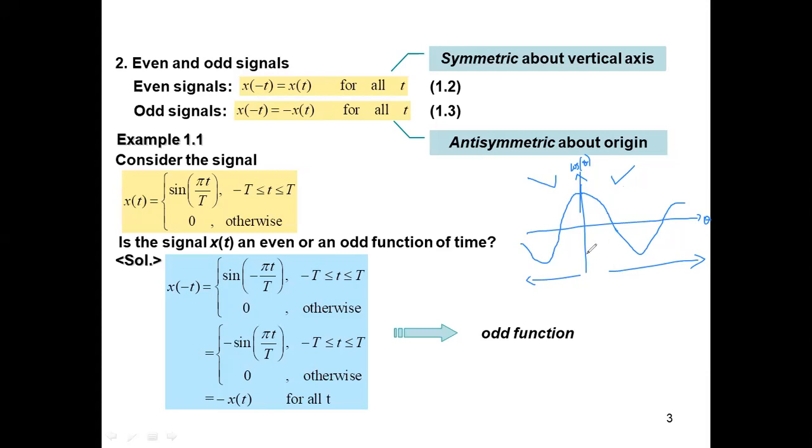Cos of minus theta is the same as cos theta. So the cos signal here is an even signal.